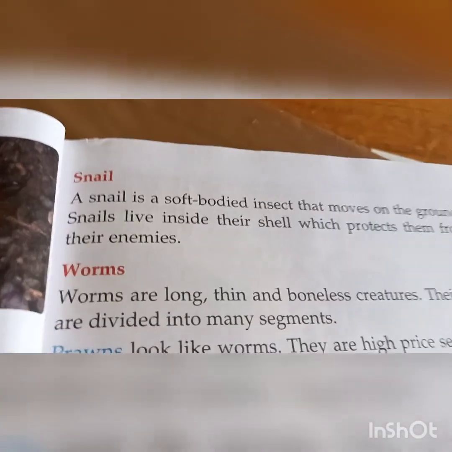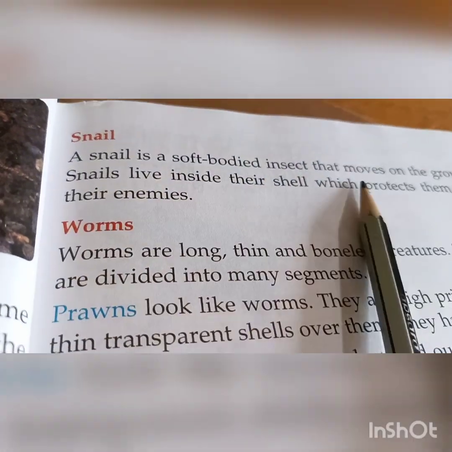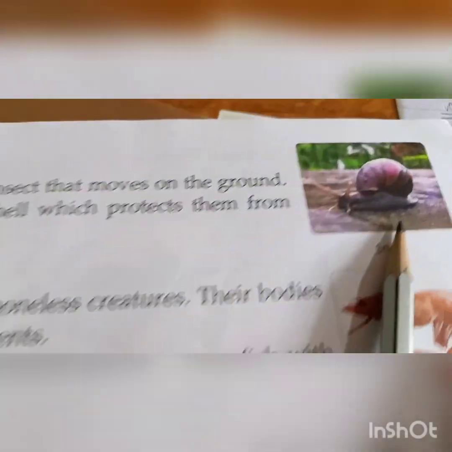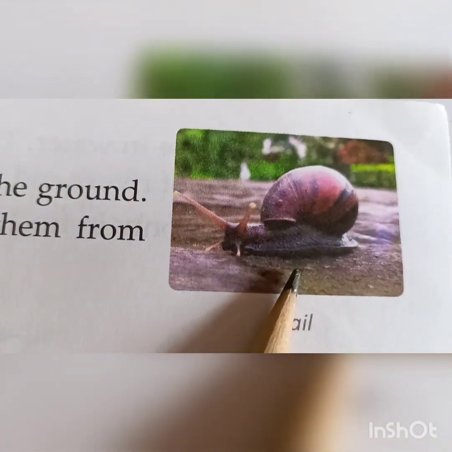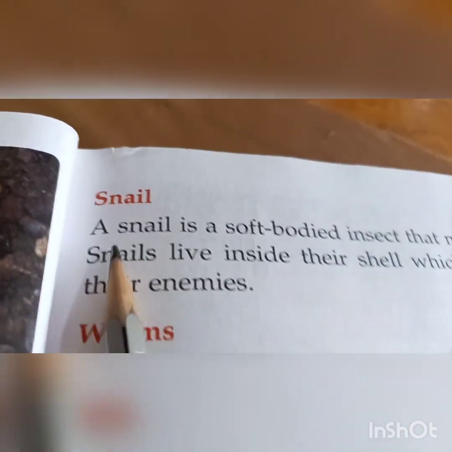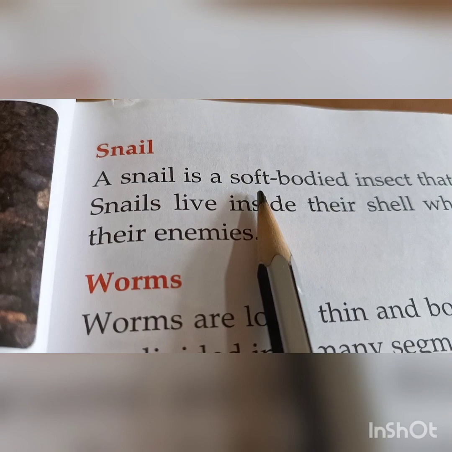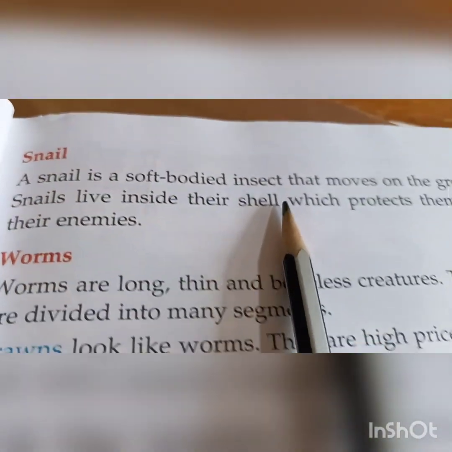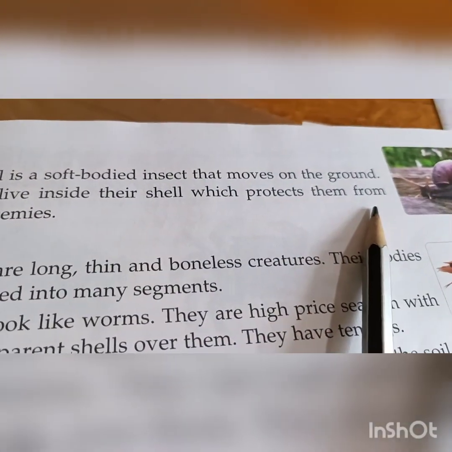Now we have one more insect to talk about. This is the picture of a snail. A snail is a soft-bodied creature that moves on the ground.